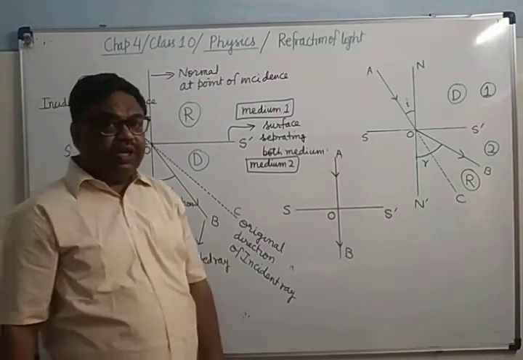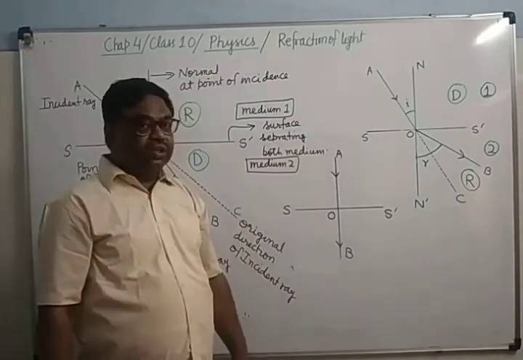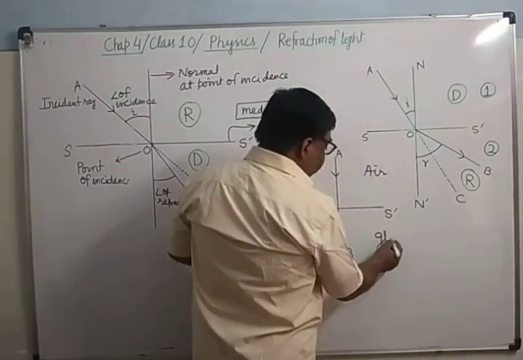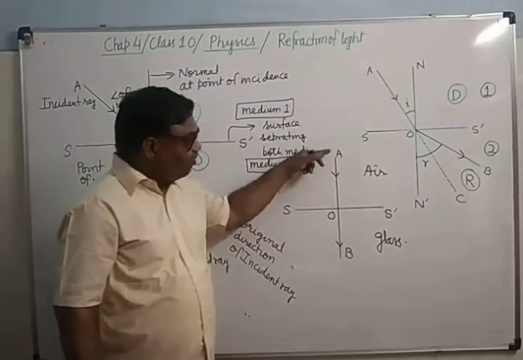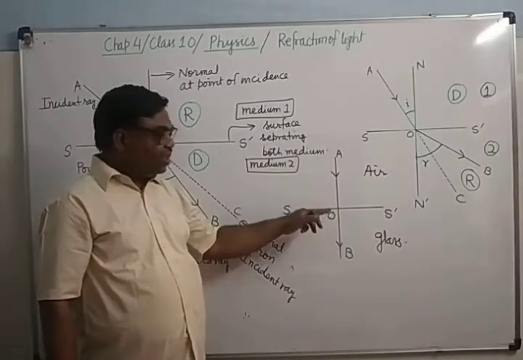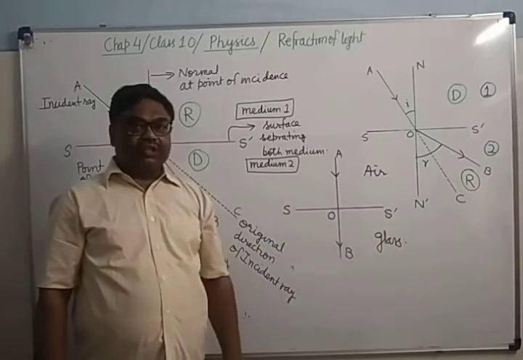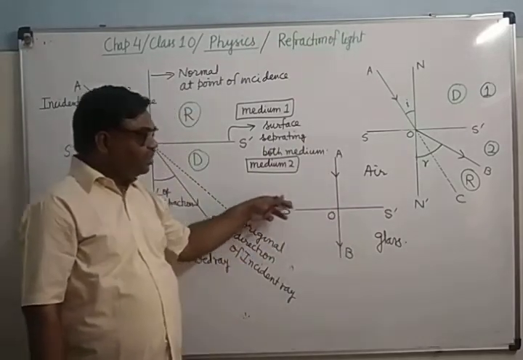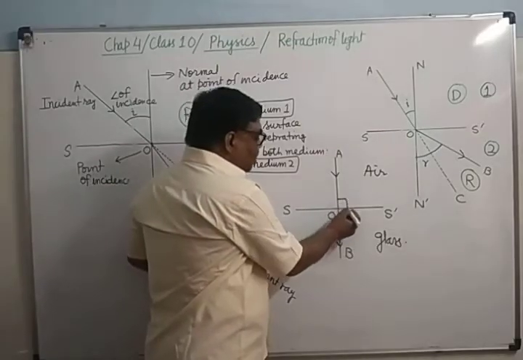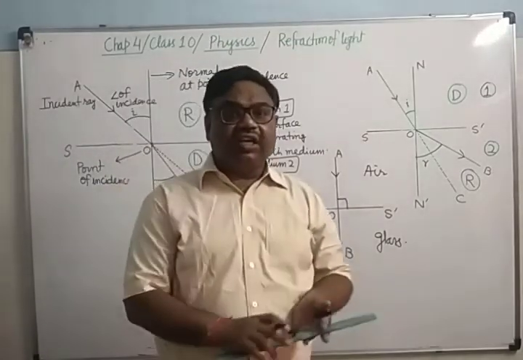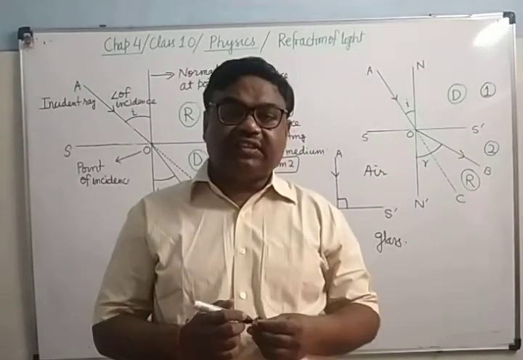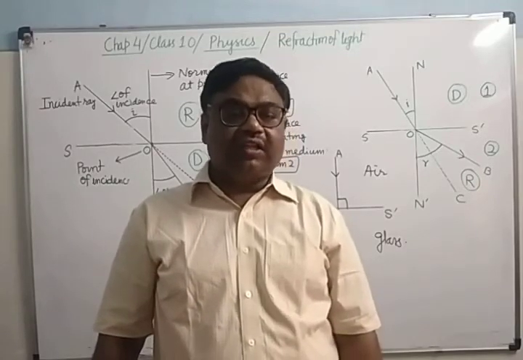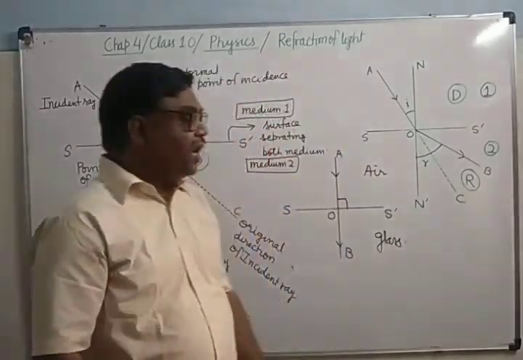But what will happen to the speed of light? Yes, it will definitely change. Suppose it is air and it is glass. Here it will travel with 3 into 10 power 8 meter per second. Here it will travel with 2 into 10 power 8 meter per second. But deviation will not take place because it is falling perpendicularly to the surface separating both media. It's clear? Deviation is not taking place, therefore there is no refraction. Refraction means there will be the bending of a ray of light when it goes obliquely from one optical medium to the other optical medium.